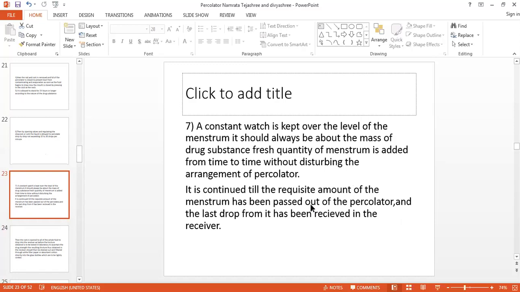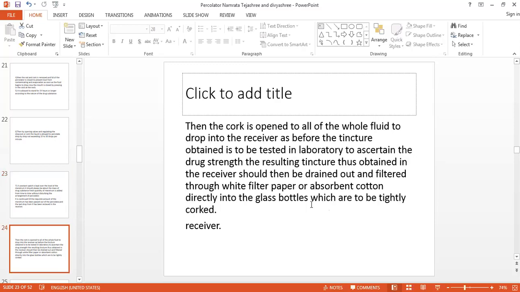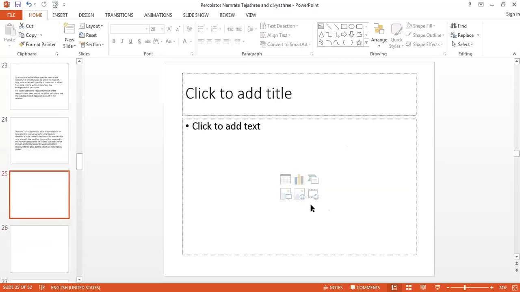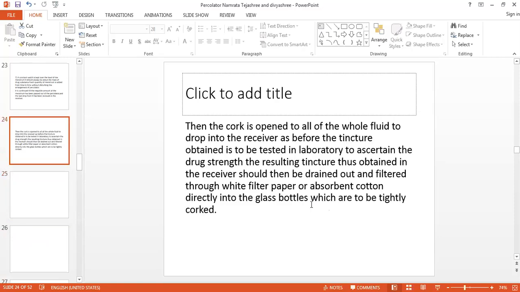If the requisite amount of menstruum was added and some part is left behind, again you can add the menstruum and keep that arrangement for 6 hours and you will get the mother tincture. So this is the way you can collect the mother tincture. For the potentization, the 1x potency is ready-made for you, that is the mother tincture.